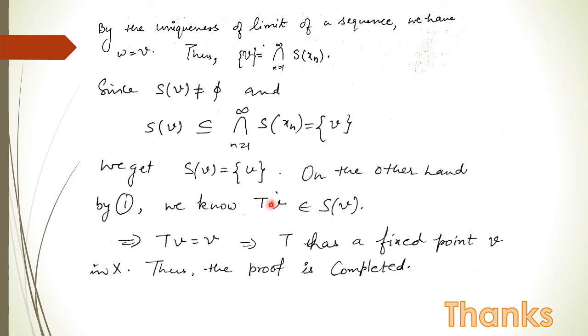Because T is a mapping defined like this: the distance of v comma Tv is less than or equal to f of v minus f of Tv. So this is satisfied by equation 1, and therefore Tv is also a member of Sv. But the set Sv is a singleton set, so v should be equal to Tv. This implies that T has a fixed point in X, and this completes the proof of this theorem.